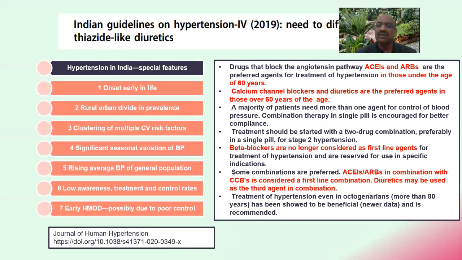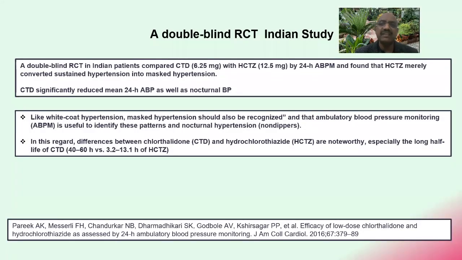Some combinations are preferred, like ACE inhibitors or ARBs in combination with calcium channel blockers is considered as a first-line combination. So even from the Indian guidelines, you see that ACE inhibitors or ARB, then you can combine CCB. This is your first preference. And then they say that diuretics may be used as a third agent in combination. So this is quite clear again, in the same direction as the ISH.